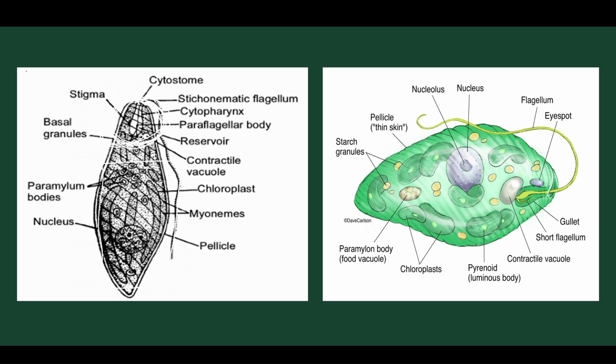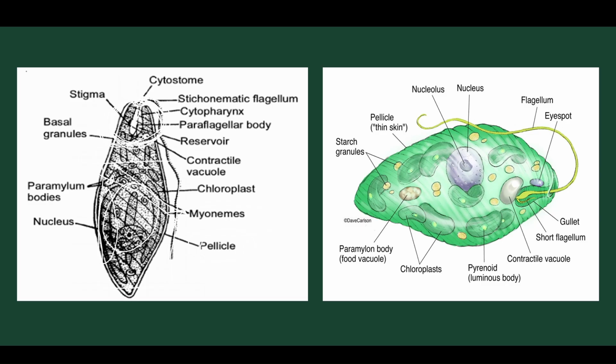In the upper part we find the flagella present, and outside the body covering we find the pellicle is present here. We find oblique striations present. Inside we find the nucleus. Here we find the chloroplasts present, and paramylon bodies are present. The anterior end is called the mouth.